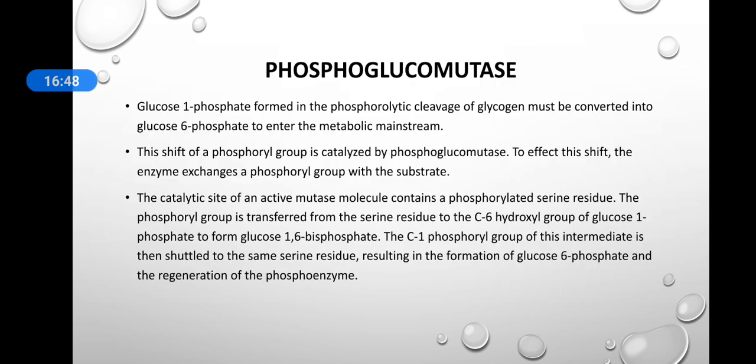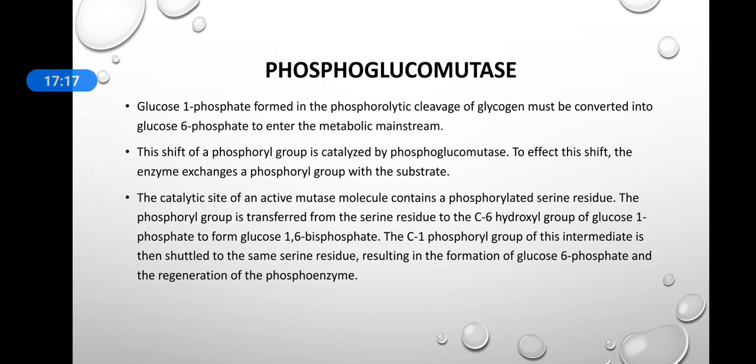Now we will discuss the third enzyme, phosphoglucomutase. The glucose 1-phosphate, G1P, formed in the phosphorolytic cleavage of glycogen should be converted into glucose 6-phosphate. Then only can it enter the pathway of glycolysis or the pentose phosphate pathway, or go into the liver for hydrolysis. The shift of this phosphoryl group is catalyzed by the phosphoglucomutase enzyme.